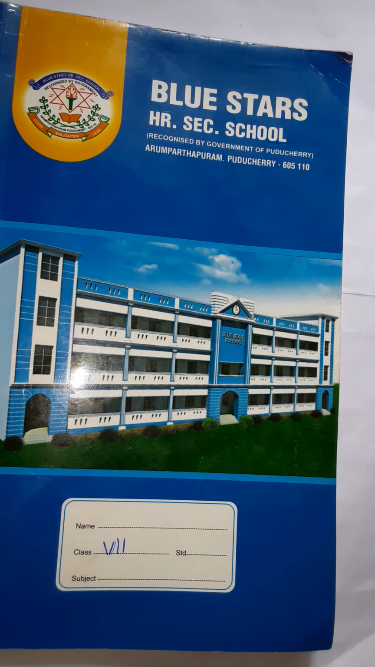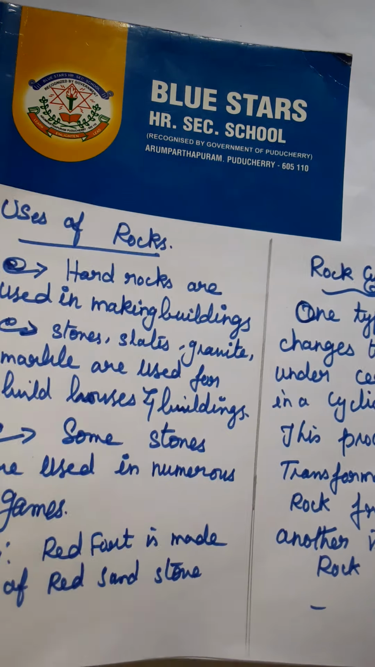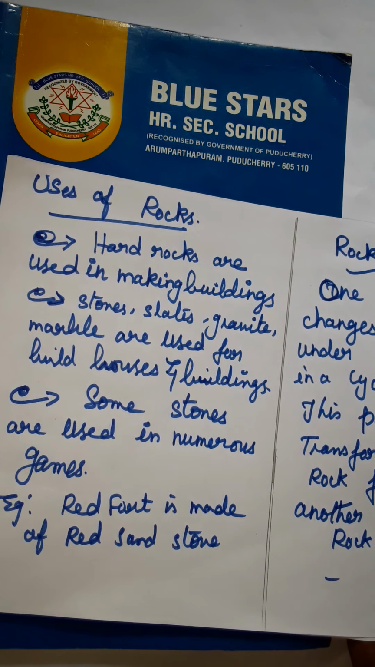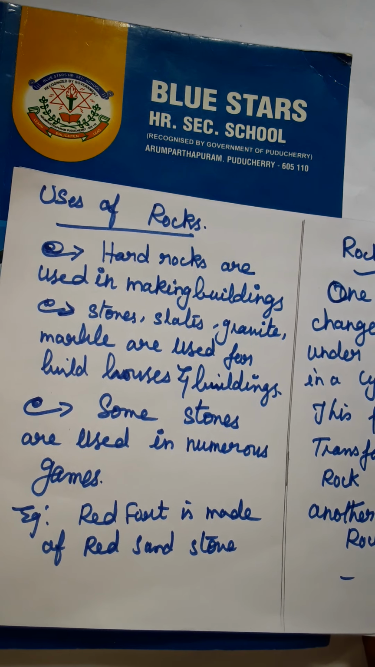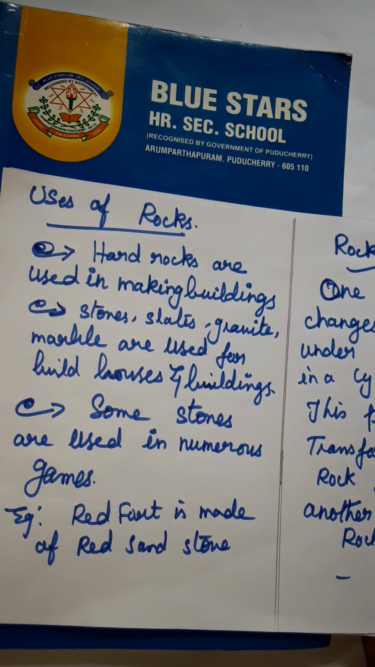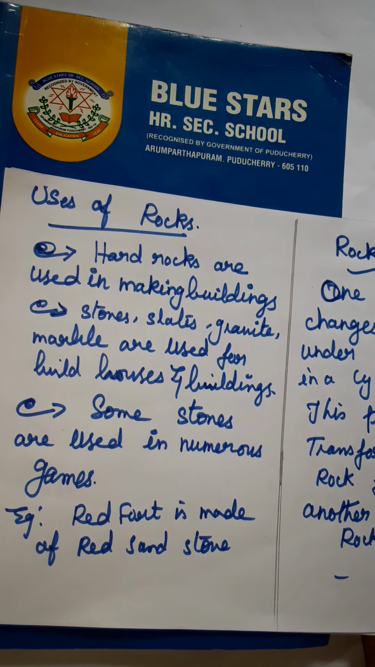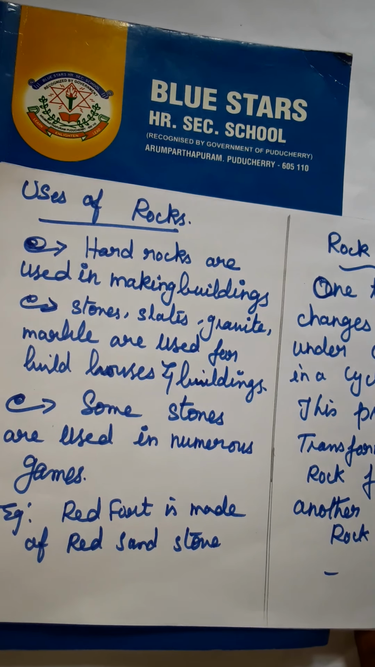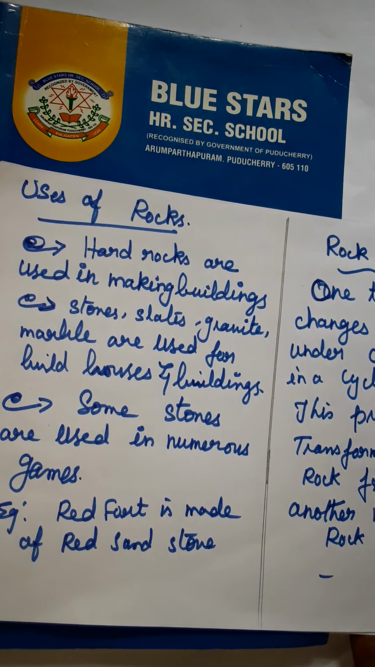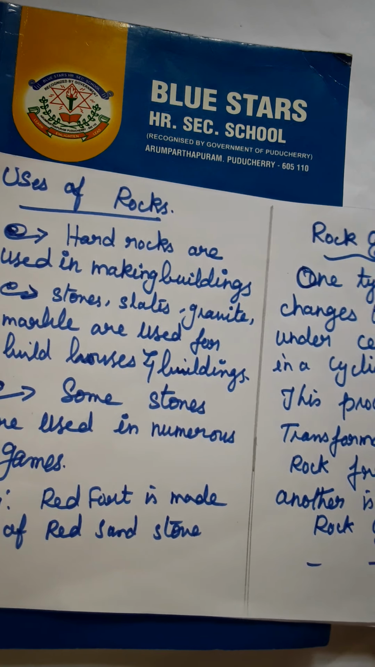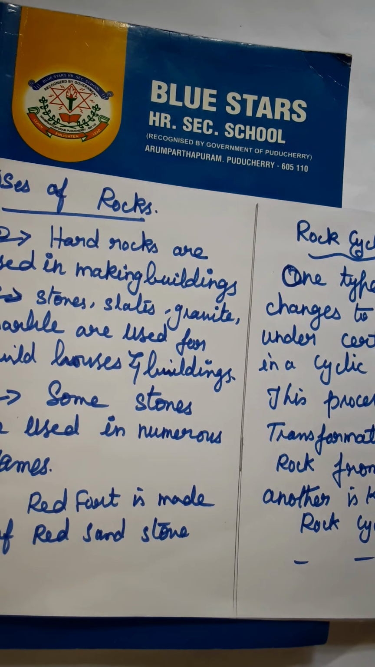Can we see the uses of rocks? What are the uses of rocks? Hard rocks are used in making buildings. Stones, slates, granite, marble are used to build houses and buildings. Some stones are used in numerous games also. Then Red Fort is made up of red sandstone.